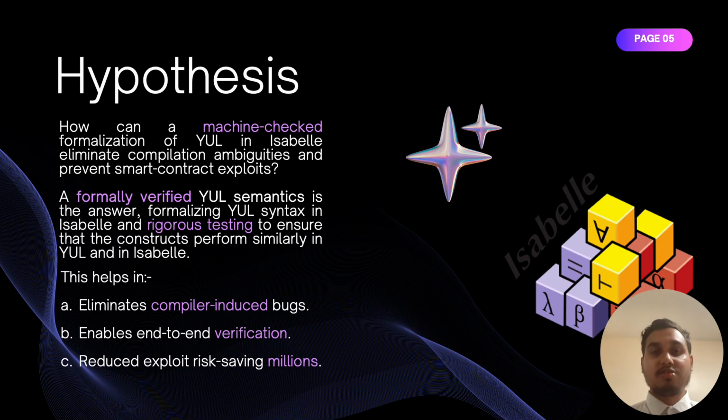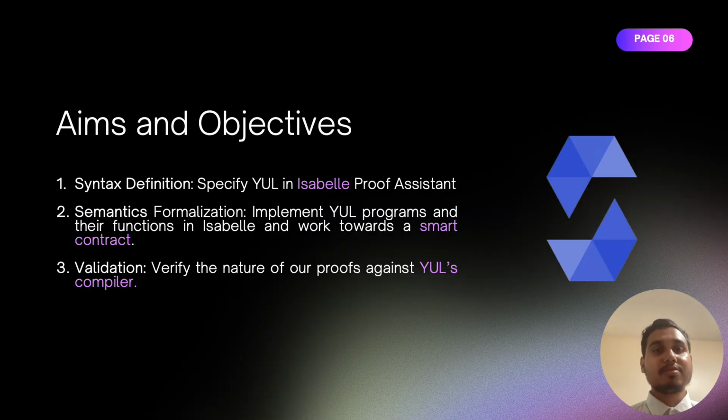Isabelle is a very trusted proof assistant where each proof and function is machine verified, which is why we chose Isabelle. The goal is not just to write programs, it is to prove that they behave correctly, providing guarantees that Solidity alone cannot provide. It helps in reducing compiler-induced bugs and enables end-to-end verification.